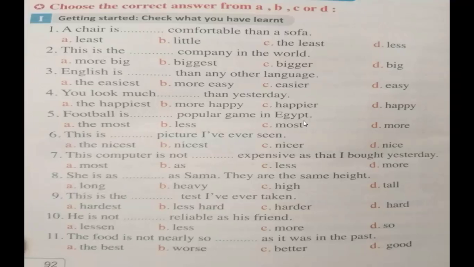He is not ___ reliable as his friend. So the right answer will be number D. He is not so reliable as his friend. The food is not nearly so ___ as it was in the past. The best, worse, better, good. So the right answer will be number D. The food is not nearly so good as it was in the past.